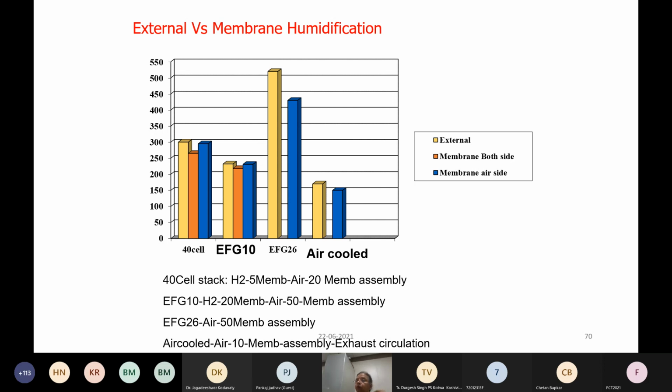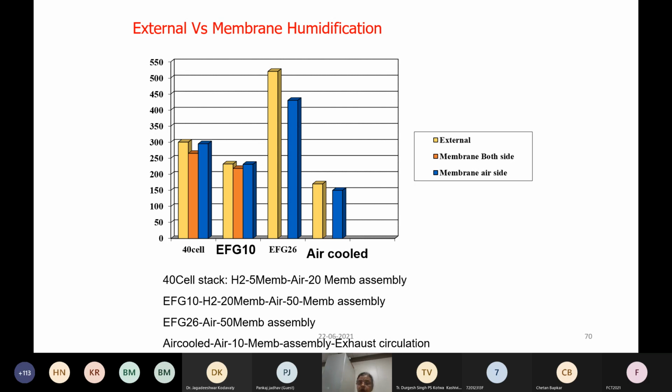Then we tested the power obtained with the various humidifiers, and found that these were comparable with the external bubble humidifier. However, you have to design according to the cell you want.